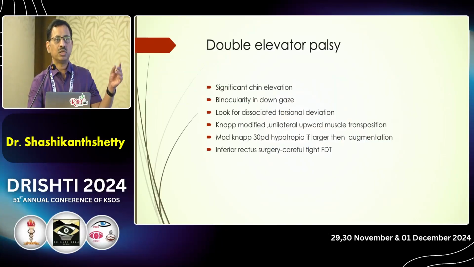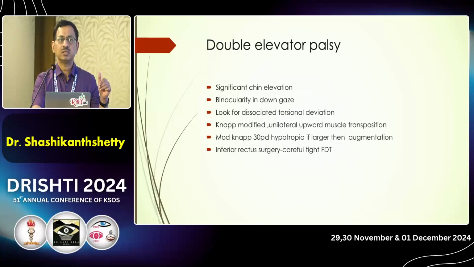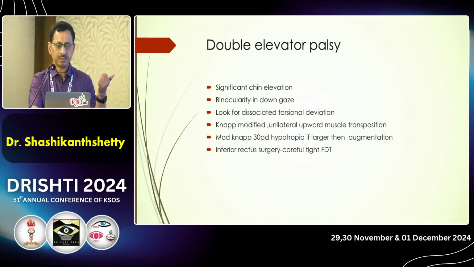As madam has told about the double elevator palsy, when we see a patient with double elevator palsy, look at their chin elevation. Always look for binocularity in the down gaze. That is very important. If the patient is binocular, then you don't need to touch their inferior rectus, because then you're going to create double vision in the down gaze. And look for dissociated torsional deviation in patients with double elevator palsy, because many of these patients can have coexisting DVD, and if you operate this patient, then there's a possibility of them developing consecutive hyperdeviation. If the angle is 30 PD with a negative FDT, then we do a modified NAPS.